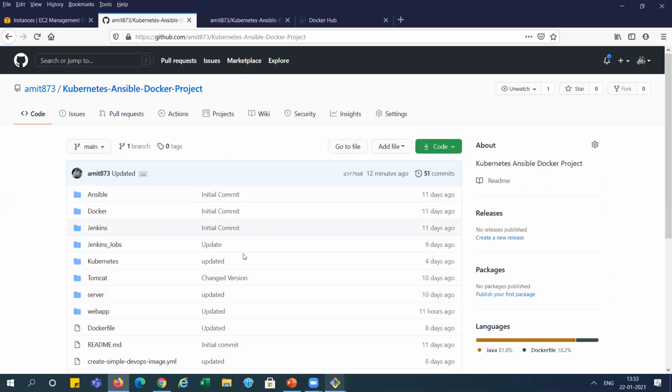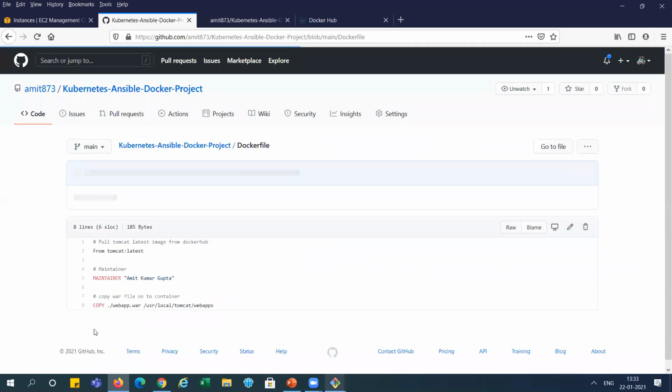And second thing is the Dockerfile. In the Dockerfile, we are not doing anything. We are taking the latest Tomcat image, and only copying this war file, whatever we are creating, to the Tomcat root location, where Tomcat will run, right? We are copying the war file because the war file is created by the Jenkins Maven already in Jenkins, right? So we are not doing much in the Dockerfile, right?